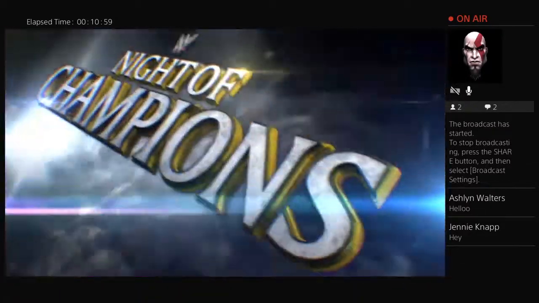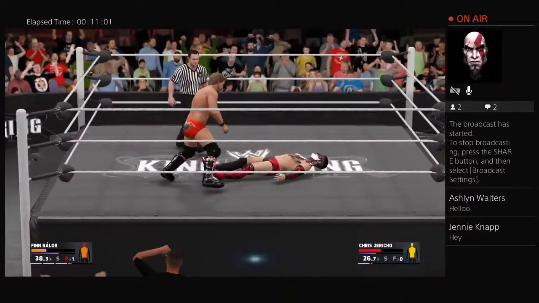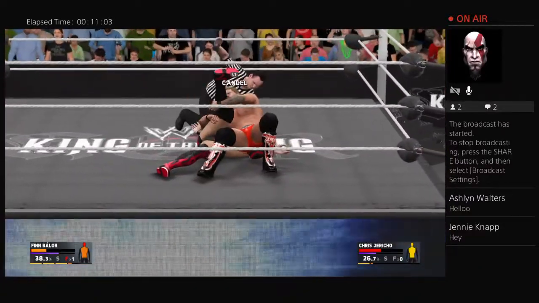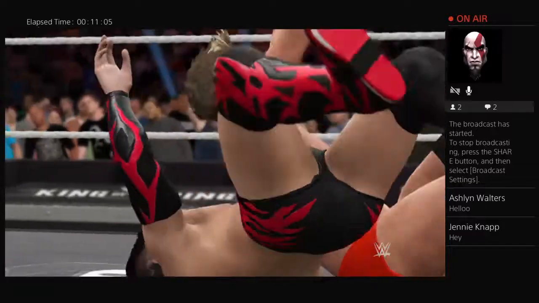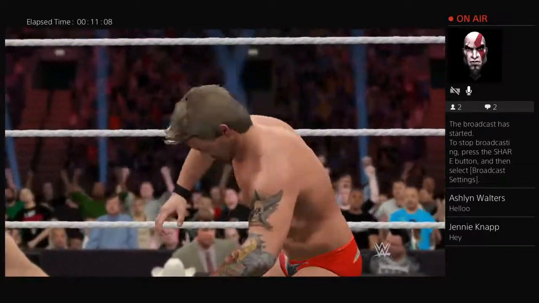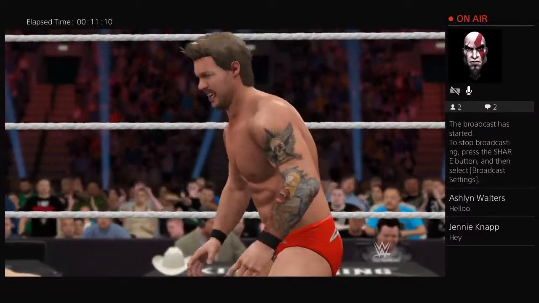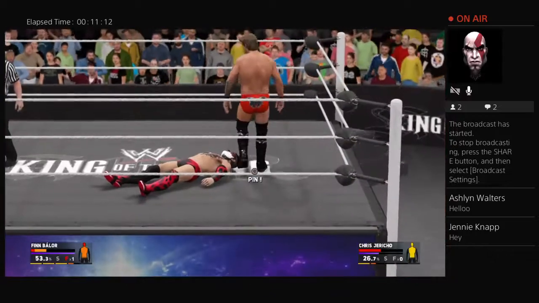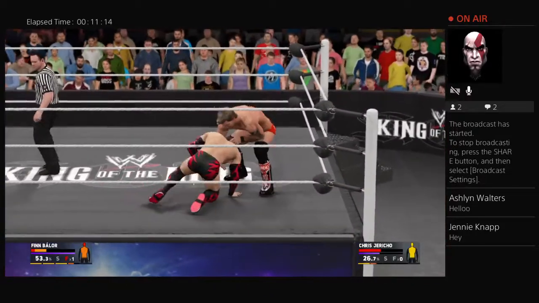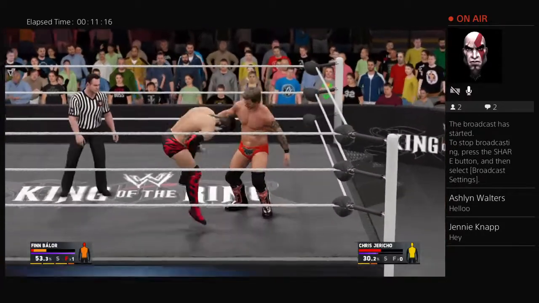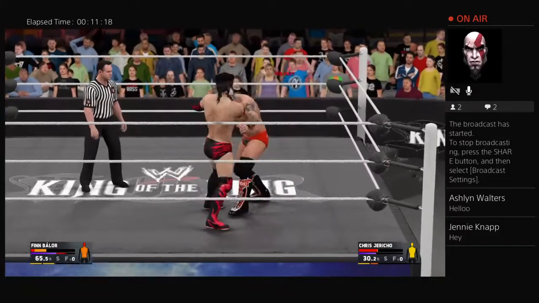Codebreaker! Chris Jericho trying to end this match for Finn Balor. Cover on the Demon King now by Y2J, and he kicks out at one. Chris Jericho having a hard time believing that one. Finn Balor still heavily in this match. Wow, what a match we have witnessed so far between Finn and Jericho.